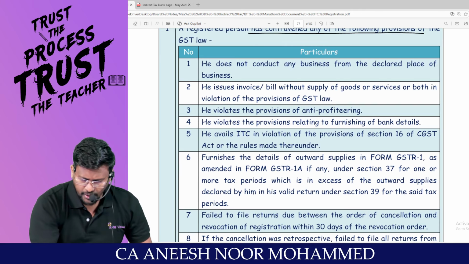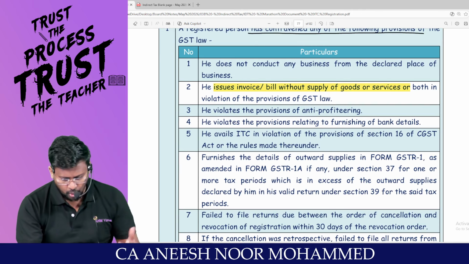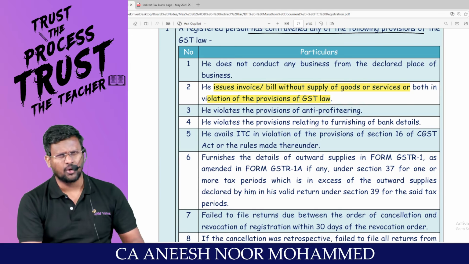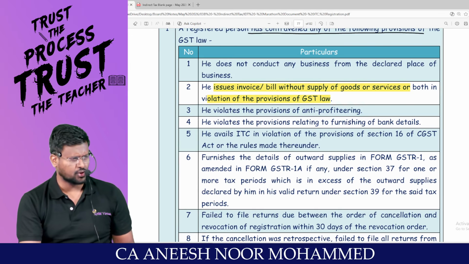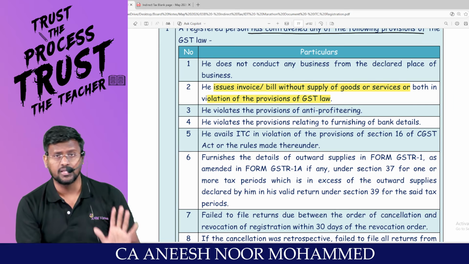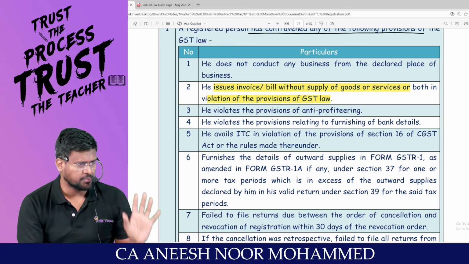He issues invoice or bill without supply of goods or service or both in violation of the provisions of the law. I have actually not supplied goods or service or both, but I have just raised the invoice alone under section 31, basically a bogus invoice, my dear lovable students.